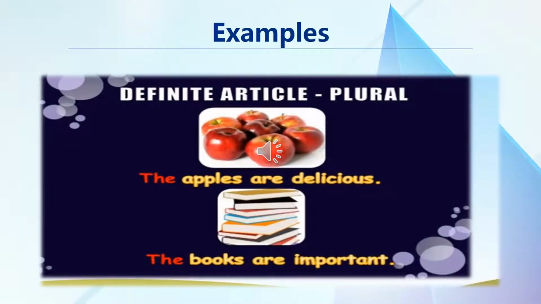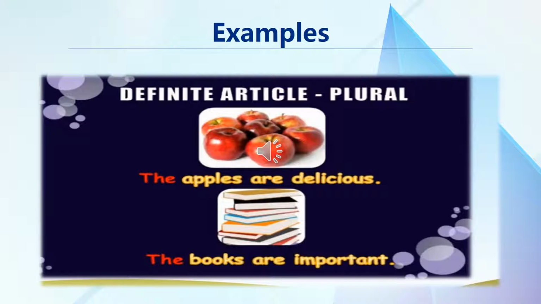These are the examples of plural definite articles. The apples are delicious. Here we are talking about the apples which are given in the picture, and we have used the word apples which is plural. The second example is: the books are important.